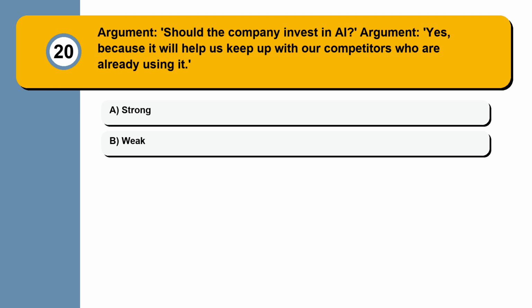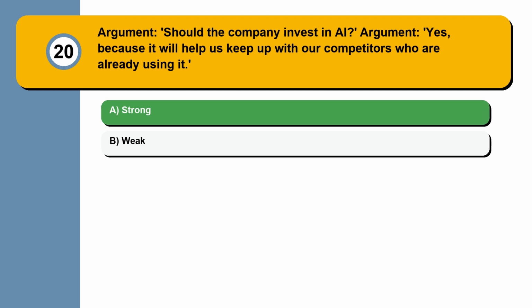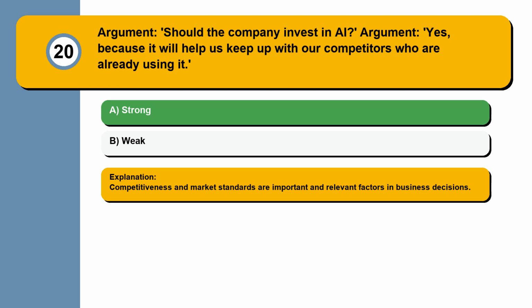Question 20. Argument: should the company invest in AI? Argument: yes, because it will help us keep up with our competitors who are already using it. Strong, weak. Competitiveness and market standards are important and relevant factors in business decisions.